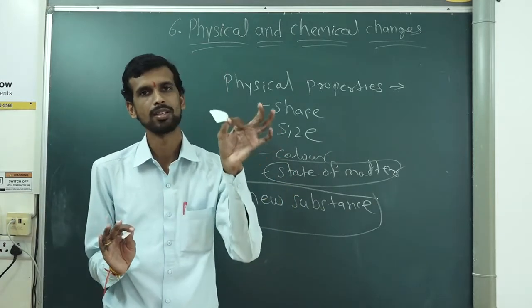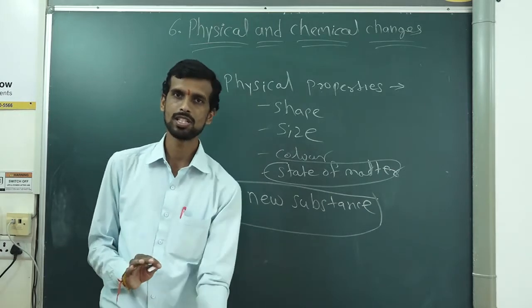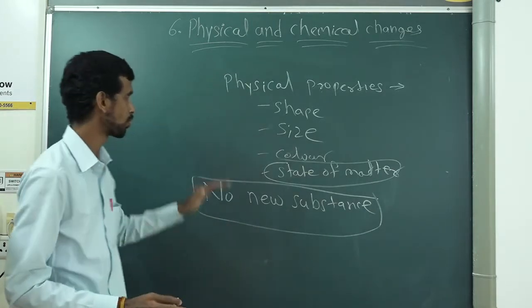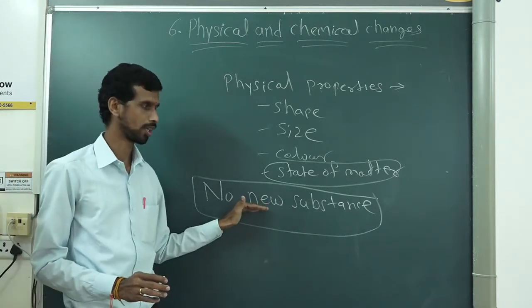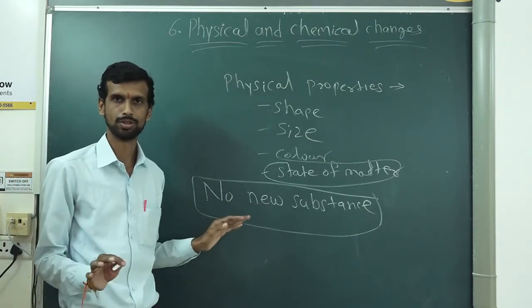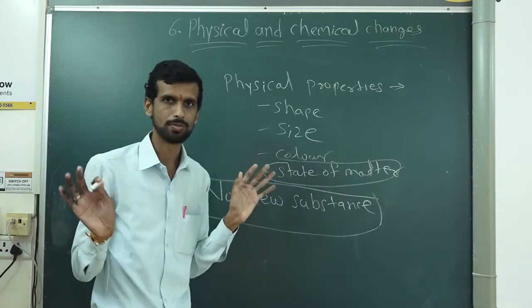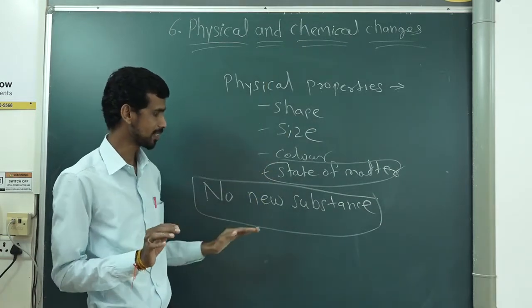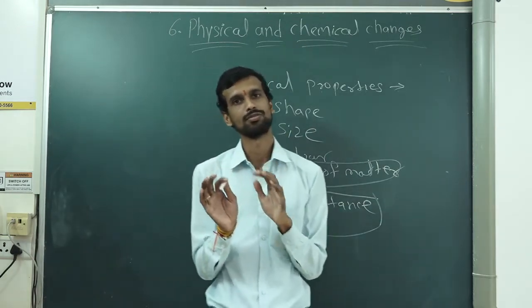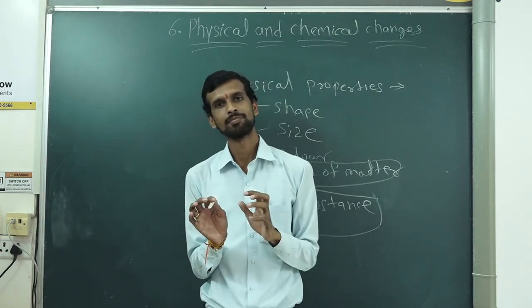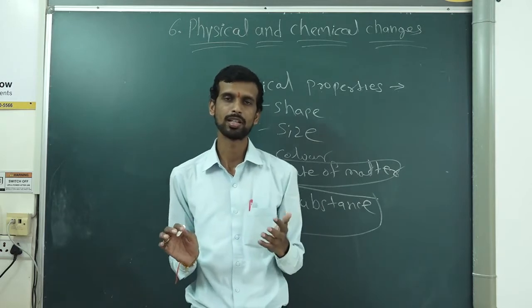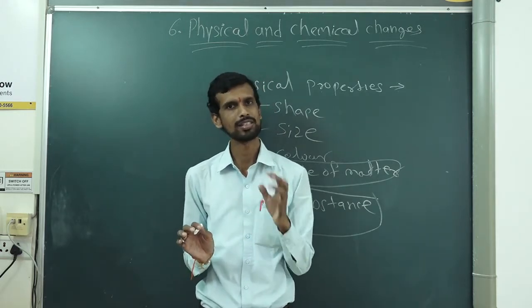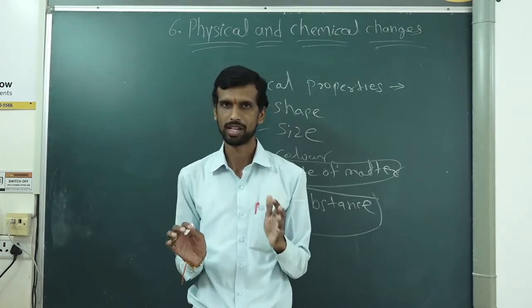No, paper remains paper. So in physical changes, no new substance is formed. And in chemical changes, new substances are formed. Chemical changes happen through various chemical reactions; chemical changes are nothing but chemical reactions.